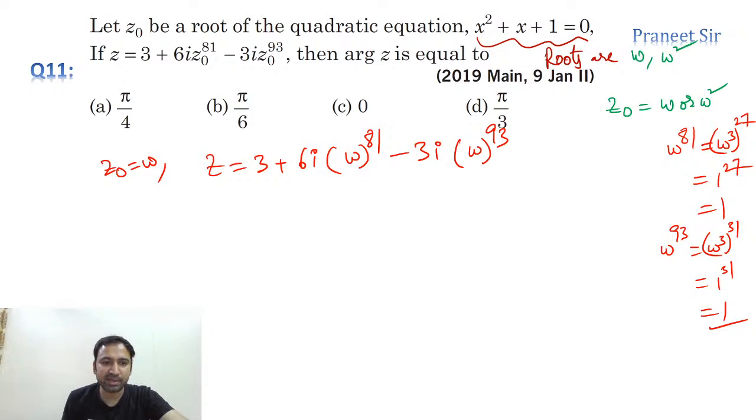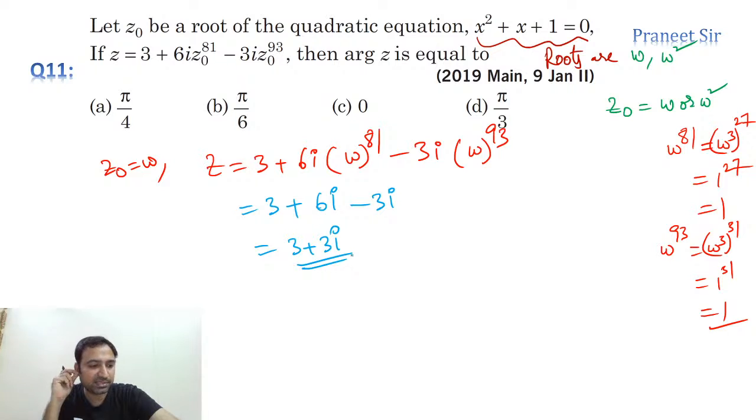So these two values are 1, guys. In place of omega power 81 and omega power 93, we can substitute 1. So 3 plus 6i into 1 minus 3i into 1. So finally, how much are we getting, guys? 3 plus 3i we are getting. So what is the argument of 3 plus 3i? That's what he is asking. Argument of z he is asking.